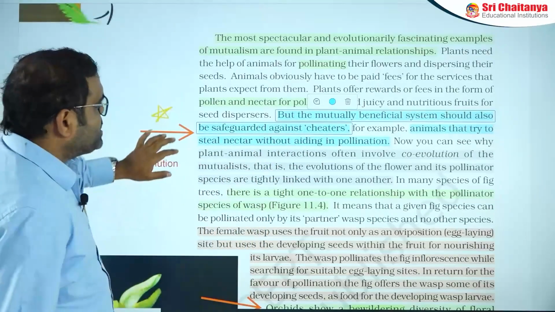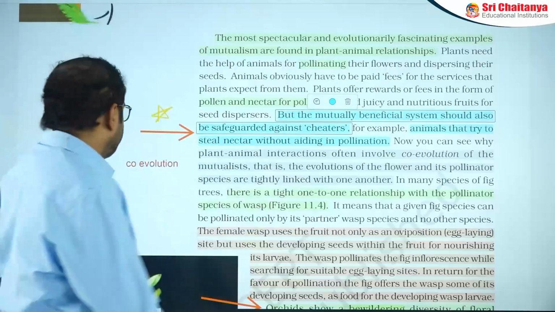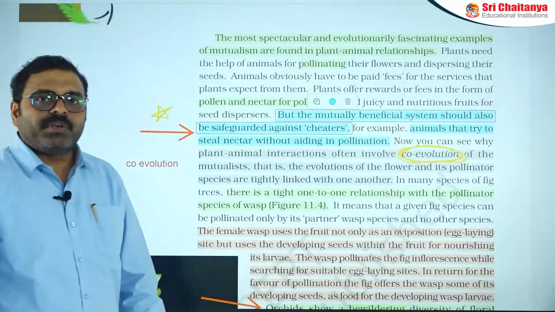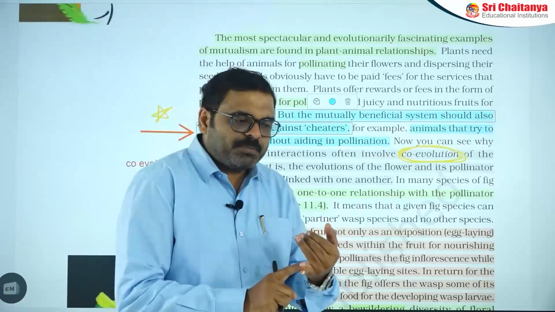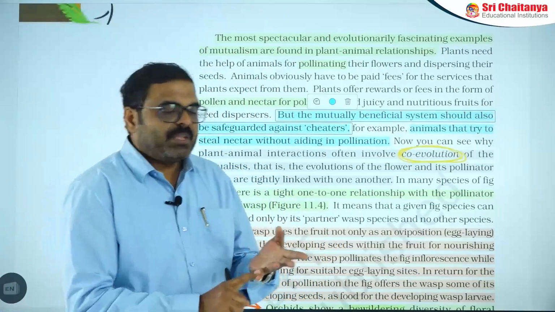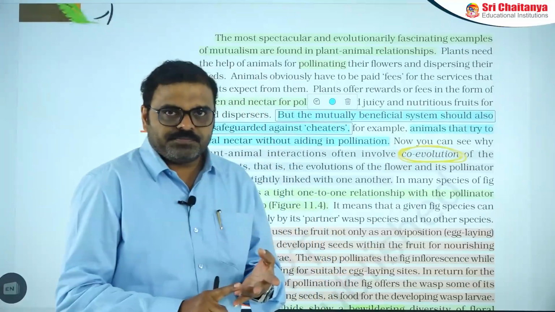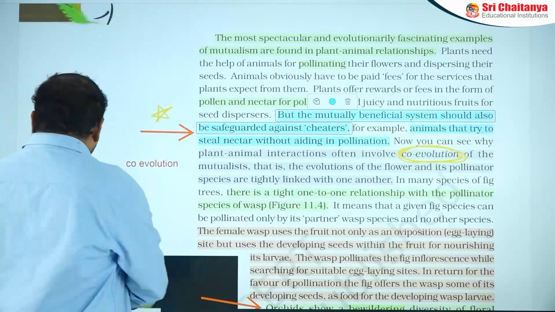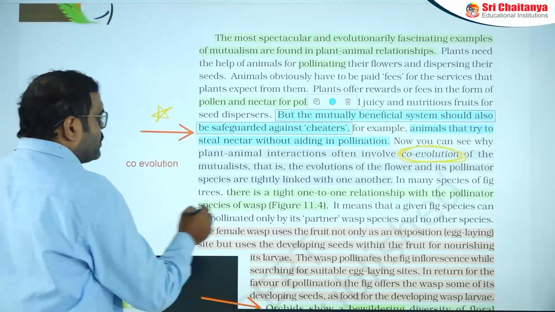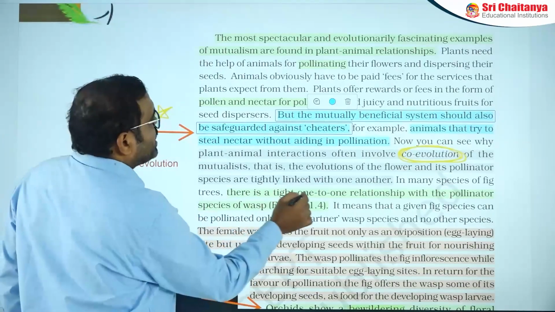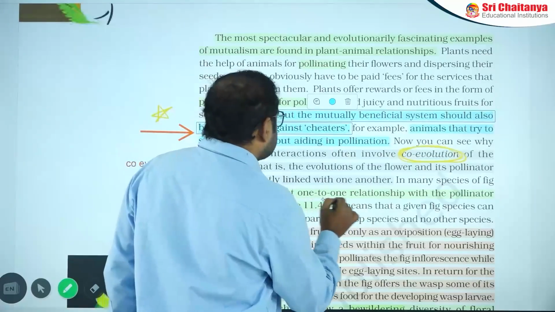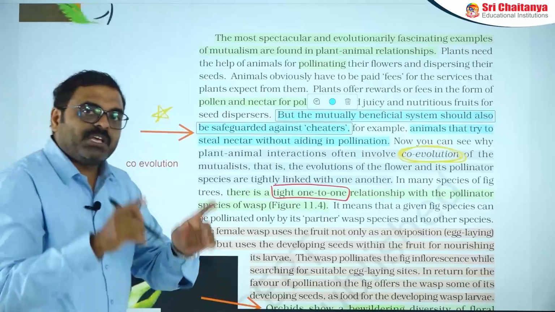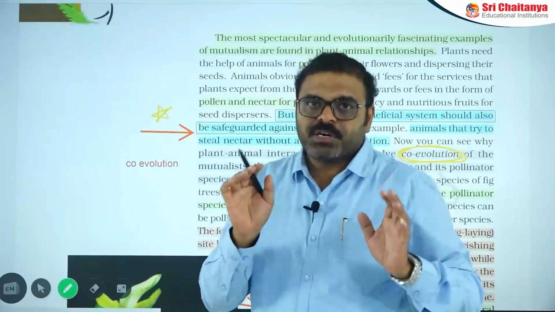Now, another important plant and animal relation to consider is coevolution. This is the second time we are observing it. Coevolution applies to the first point, parasitism, and now to the mutualistic condition. In this condition, coevolution explains the one-to-one relation. What is the meaning of one-to-one relation? It means one particular organism is mutualistic with only one organism. That one-to-one relation is very, very important.